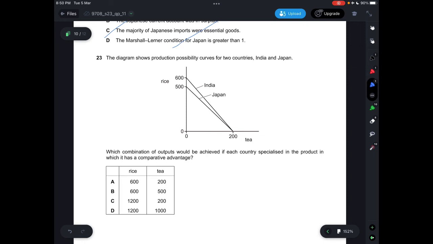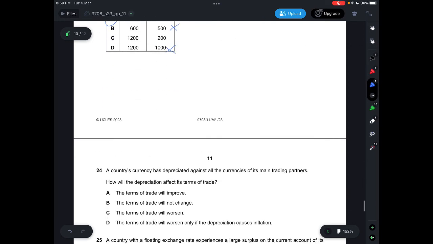So rather than producing rice, Japan should just focus on producing tea instead. For question 23, there's no other answer than 200 for tea, so B and D are out of the question. And for rice, it has to be the country that can produce the most, so that'll be India, 600, so the answer is A.